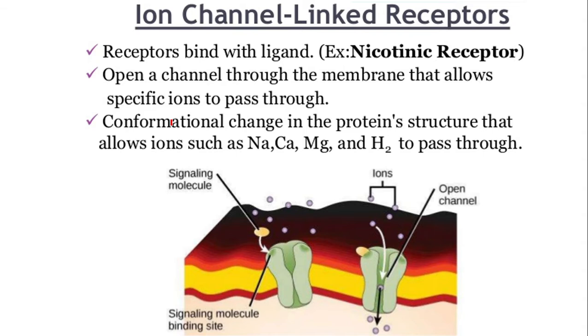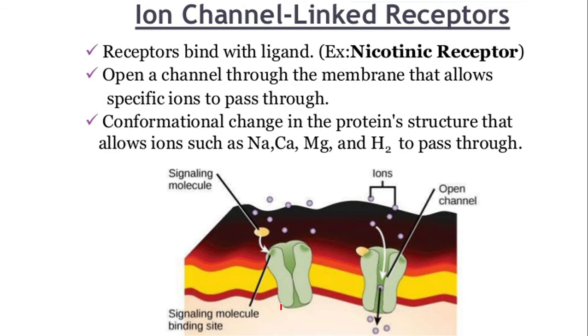Here is a type of receptor. We call it ion channel linked receptor. But remember, always the molecule acting here may not be a hormone. Sometimes it may be a second messenger or some other molecule also. You know what happens here? Look at the diagram. What you see here is a membrane of the cell.